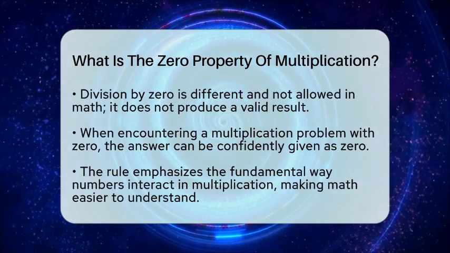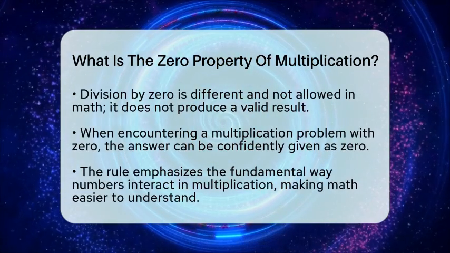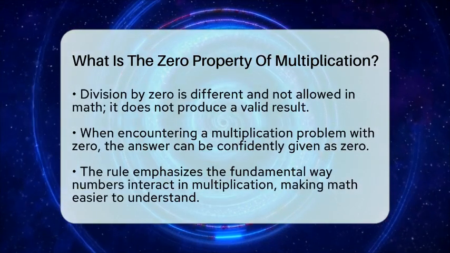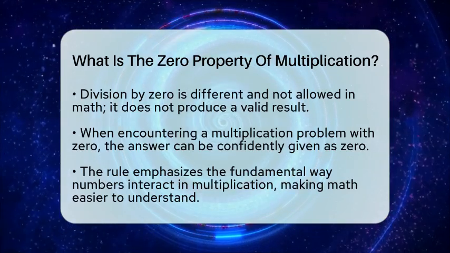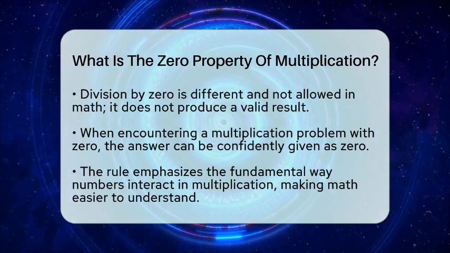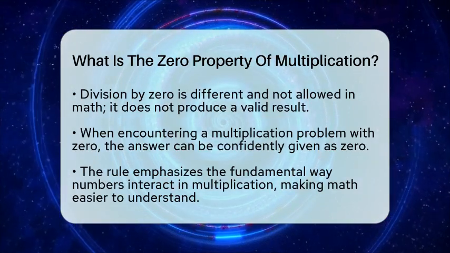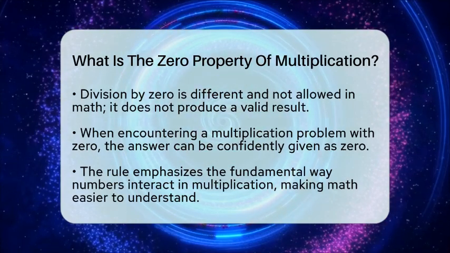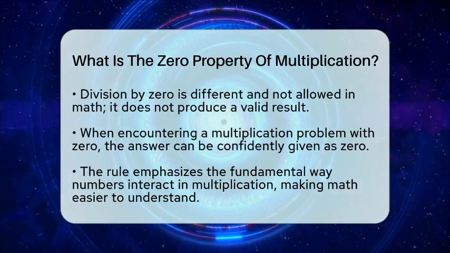It's important to remember that division doesn't work the same way. Dividing by 0 is not allowed and doesn't give a number. But multiplying by 0 always results in 0, no matter what. So next time you see a multiplication problem with 0, you can confidently say the answer is 0. It's a simple rule, but it's a very important part of understanding how numbers work together in math.